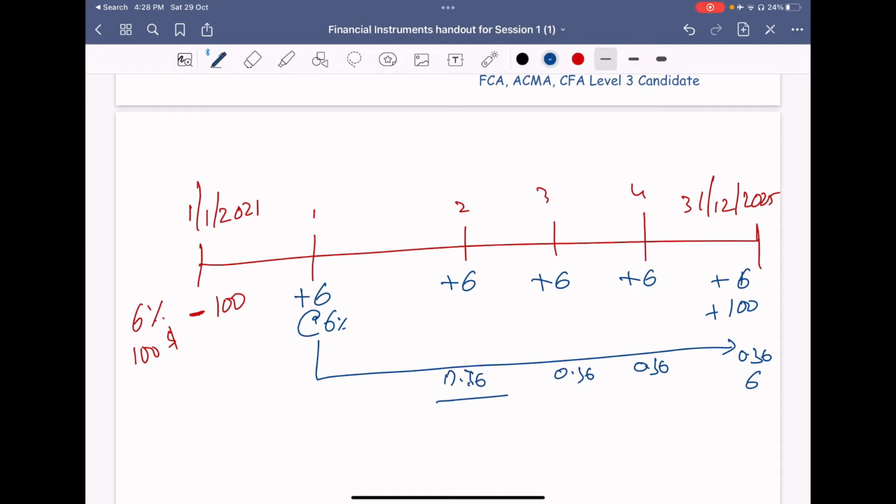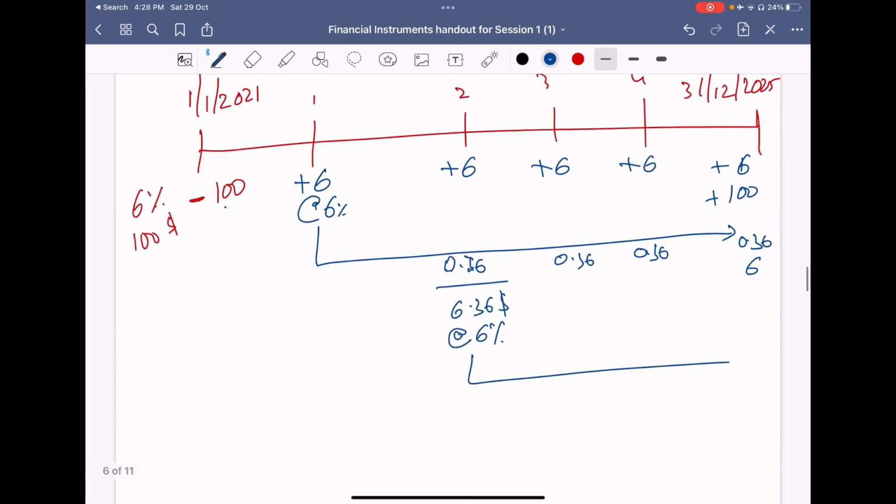So on this day, how much do you have in hand? $6.36. You have the $6 from this particular investment, and $0.36 from the investment of the 6 interest you have gained. If you could invest this 6.36 also at 6%, then you will get, say as an example, 0.4.